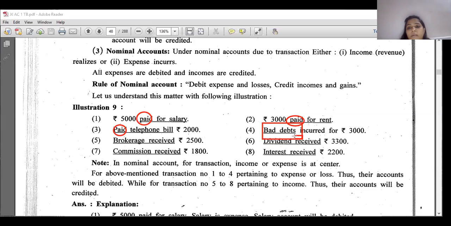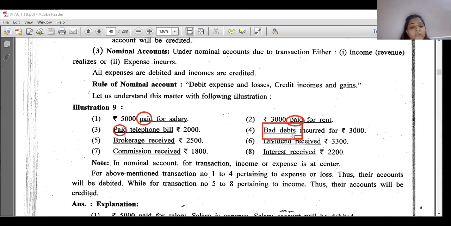So debit all expenses and losses, so it goes to the debit side. Bad debts account is debited because bad debt is a loss of the business, right?